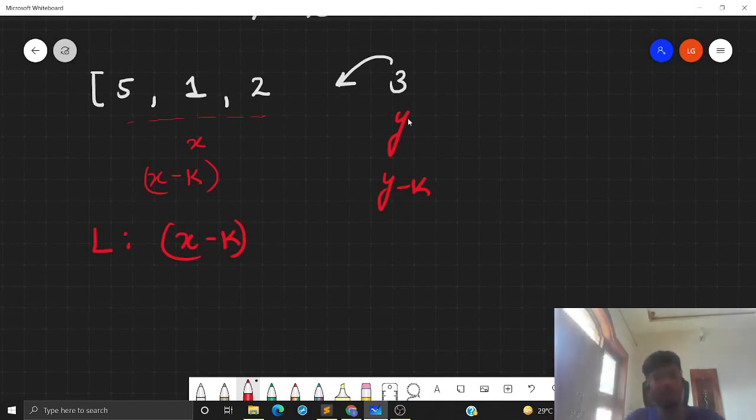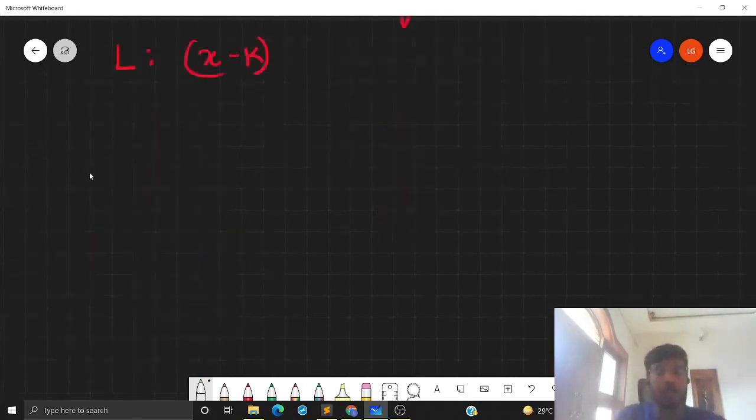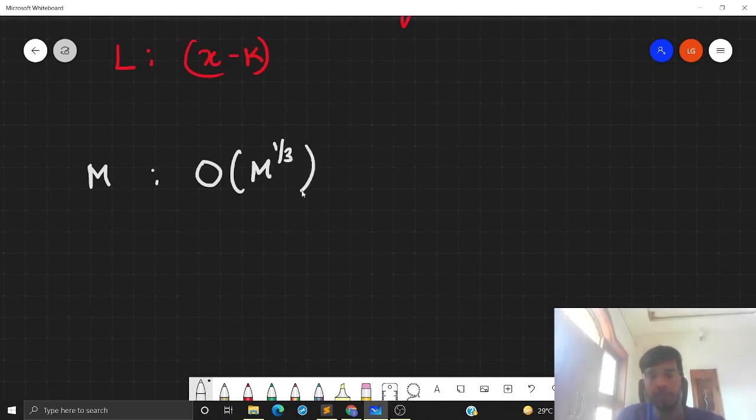So can we have some time complexity analysis for this problem? We know that the number of factors of a number m is order m raised to the power 1 by 3, right? Now in our problem, we will be having numbers from 1 to 10 raised to the power 5.